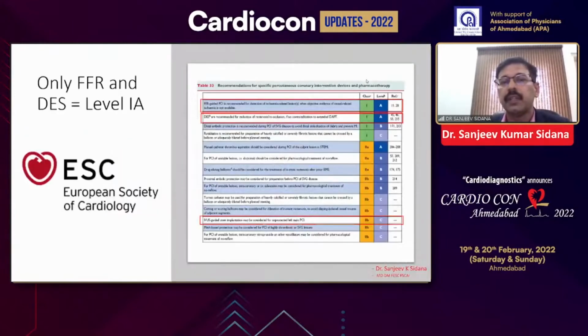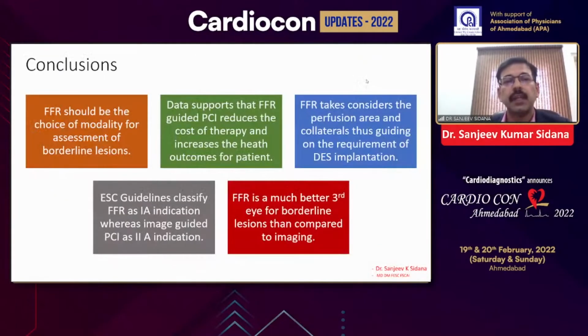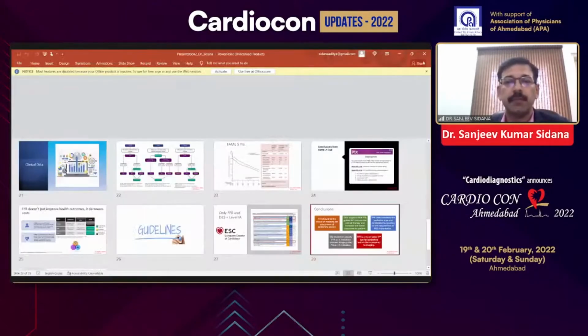Guidelines also recommend FFR as class 1 in the European guidelines and class 2A in the American guidelines. So to conclude, I would say that FFR should be the modality of choice for assessment of borderline lesions, and there is a lot of data to support that FFR-guided PCI reduces the cost of therapy and improves the health outcome of the patient. FFR takes into consideration the perfusion area and collaterals, thus guiding the requirement of DES implantation. ESC guidelines classify FFR as a class 1 indication, while imaging has been given a class 2 indication, and FFR is a much better third eye for borderline lesions when compared to imaging. So with this, I'll end my presentation, and we can continue with the debate.